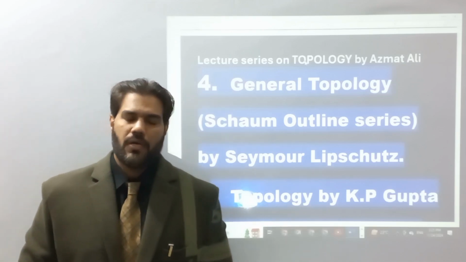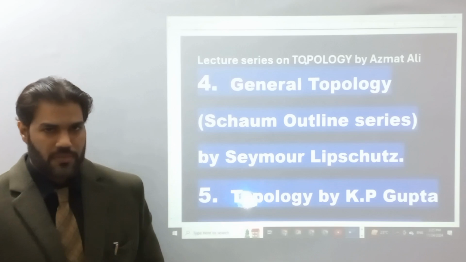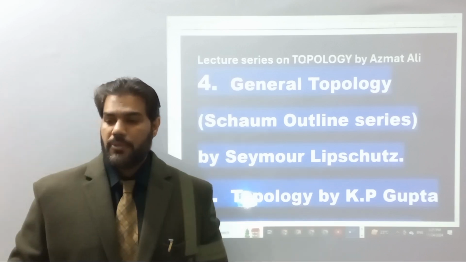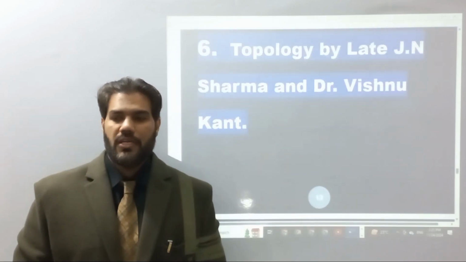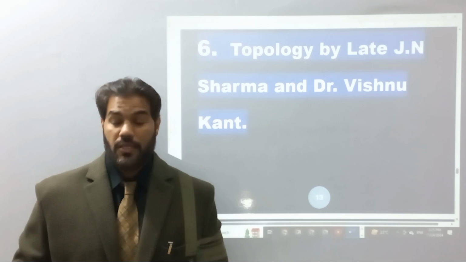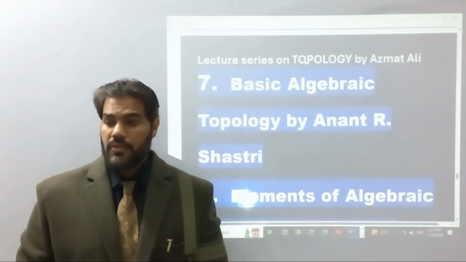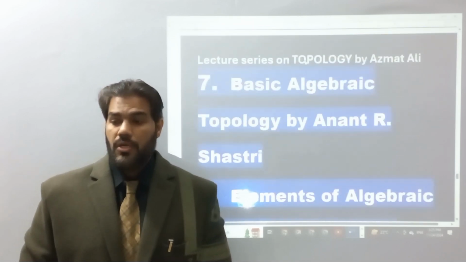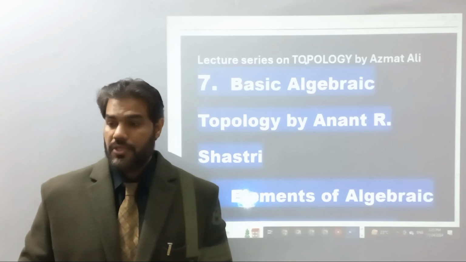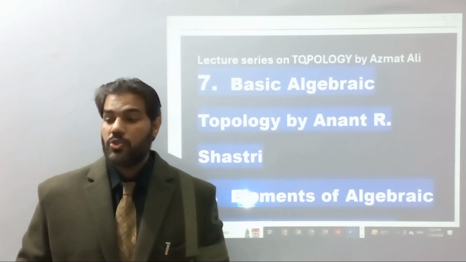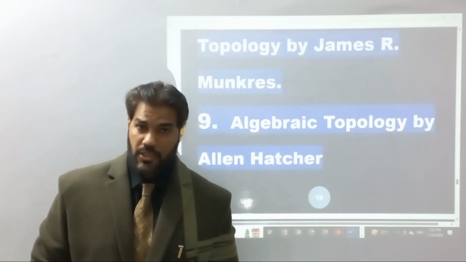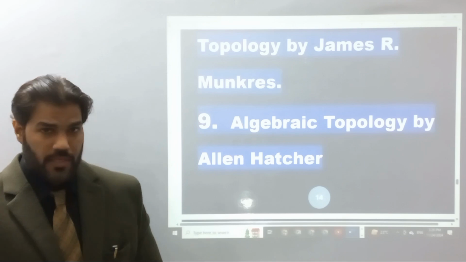The fifth and sixth ones are two books of Indian authors. So the fifth one is Topology by K.P. Gupta, and the sixth one is Topology by late J.N. Sharma and Dr. Vishnu Kant. The seventh one is Basic Topology by Anant R. Shastri. The eighth one is Elements of Algebraic Topology. Now all the remaining books are related to Algebraic Topology.